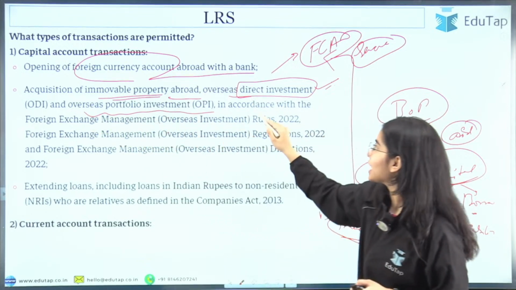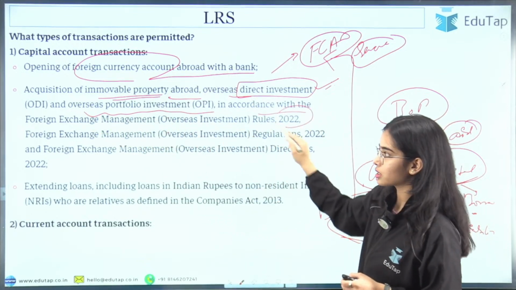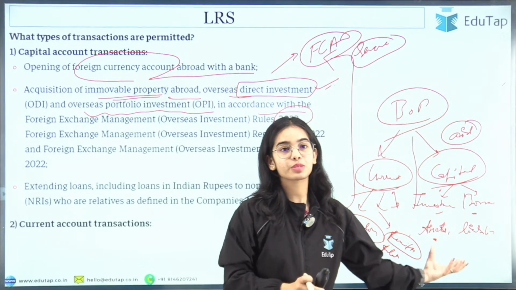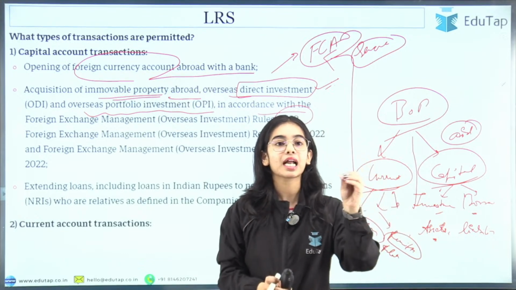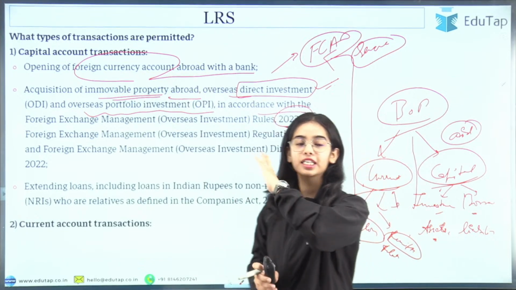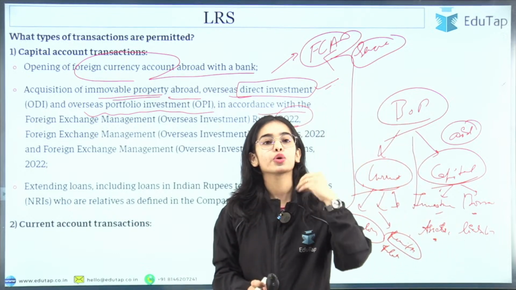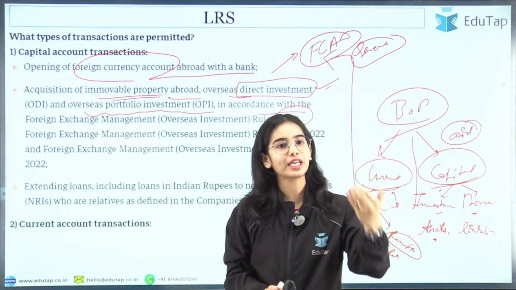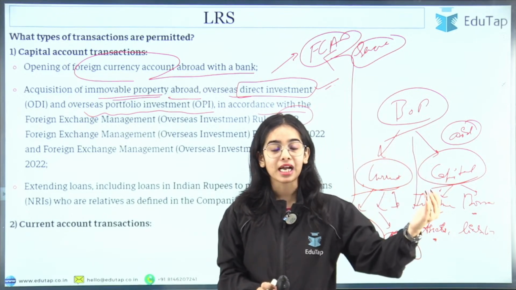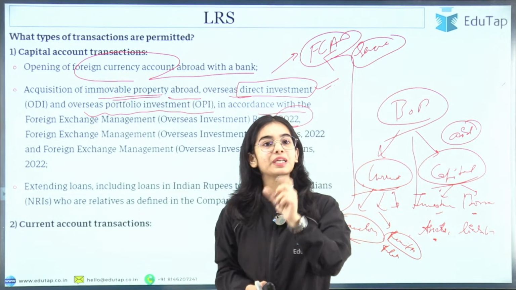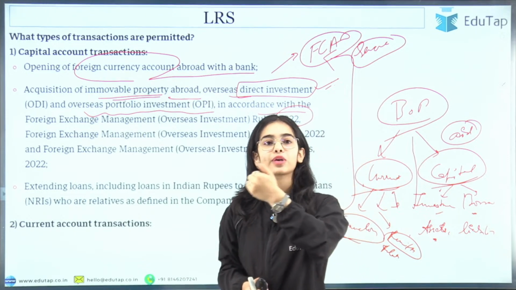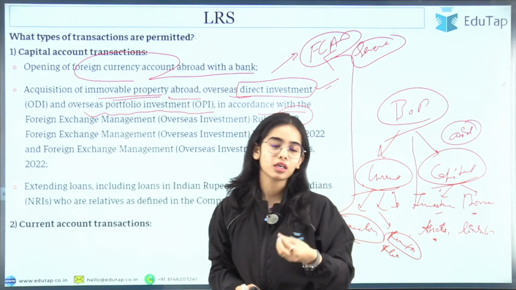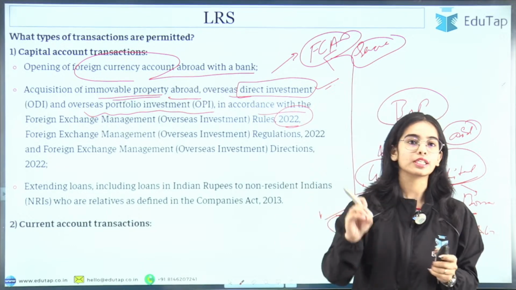Overseas portfolio investment in accordance with the FEMA rules 2022. So the idea is that you can do foreign portfolio investment and foreign direct investment, but there are some limitations given under the FEMA Act, and only as per that can you invest. For immovable property and foreign direct investment, you can buy a property in some other country. But if you want to do portfolio investment, there are some limitations. Like you cannot invest in foreign currency convertible bonds and some such instruments; these are restrictions for resident individuals.